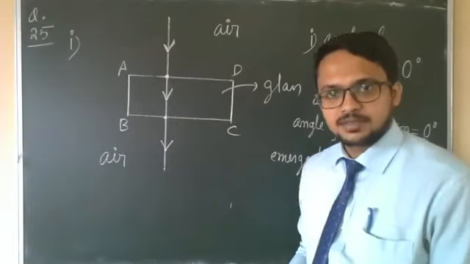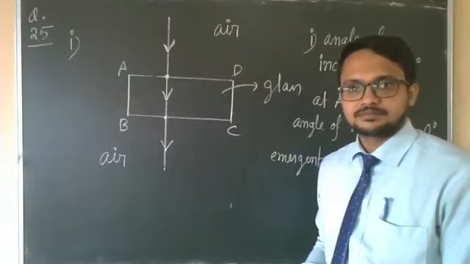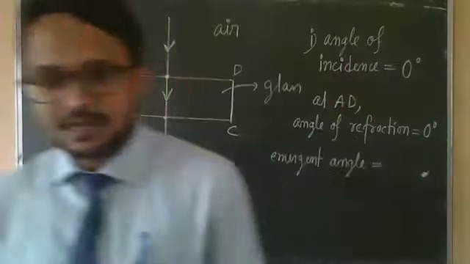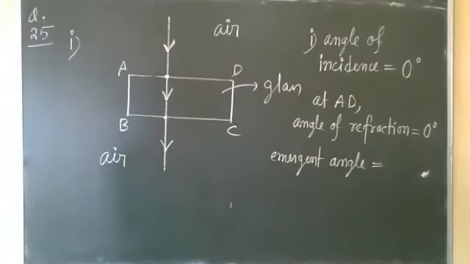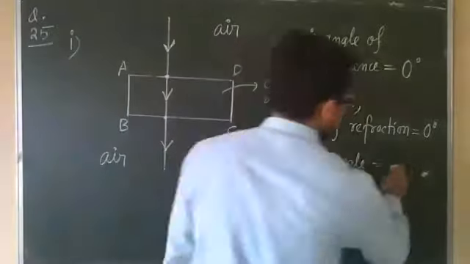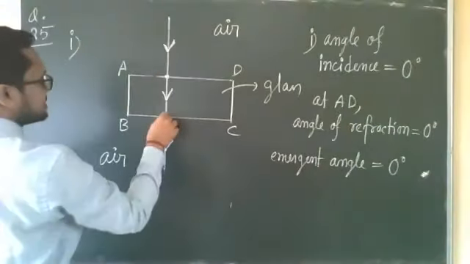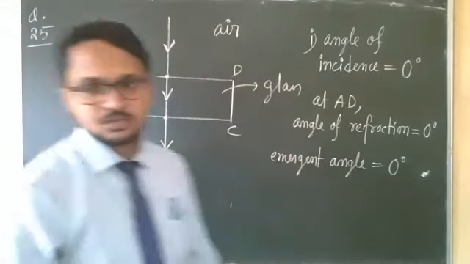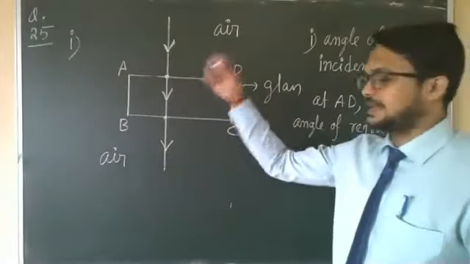Why away, Abhishek? Emergent angle is 0, along the normal. All the 3 rays are along the normal. So emergent angle is also 0. So you can get this ray diagram.